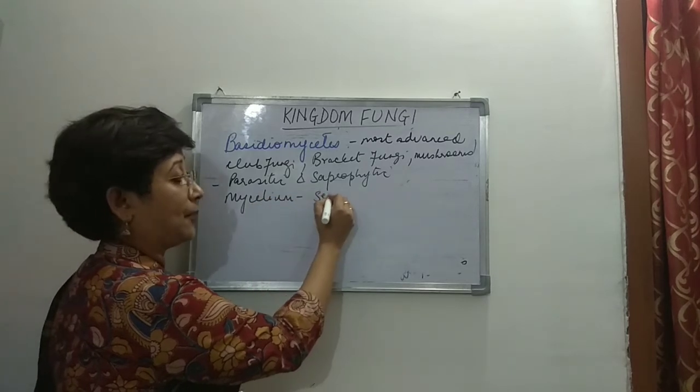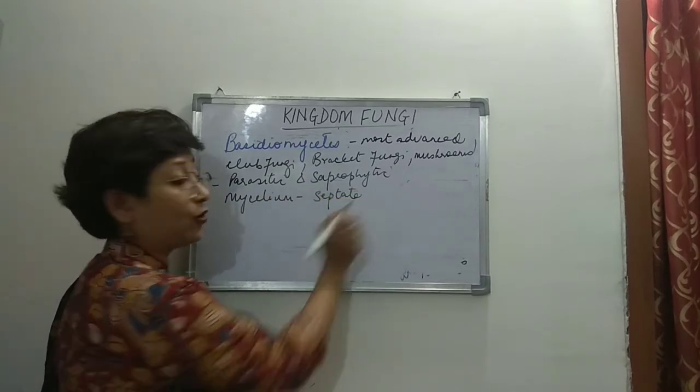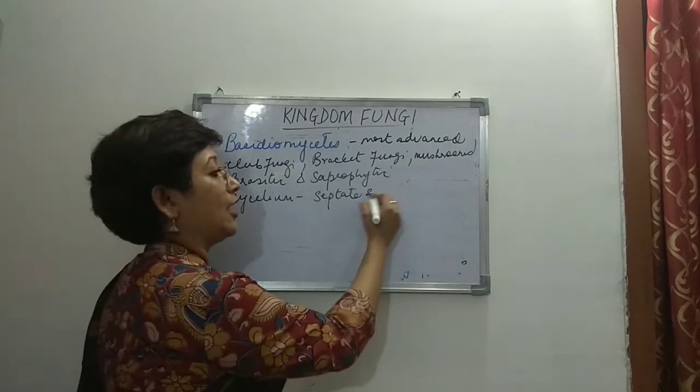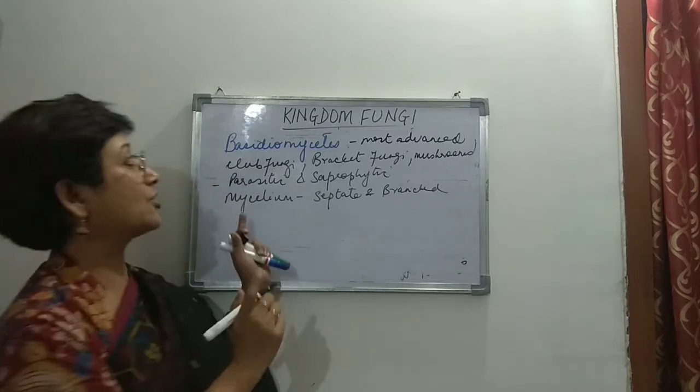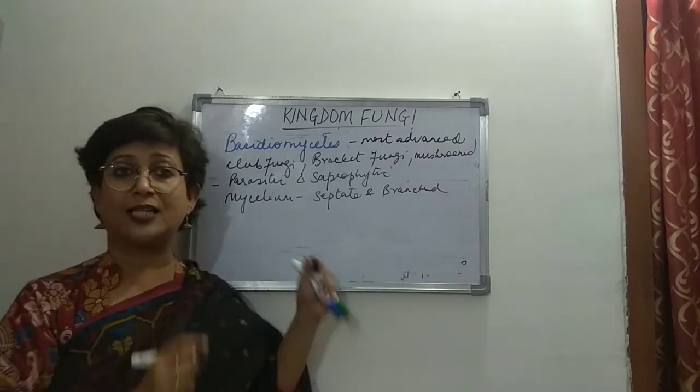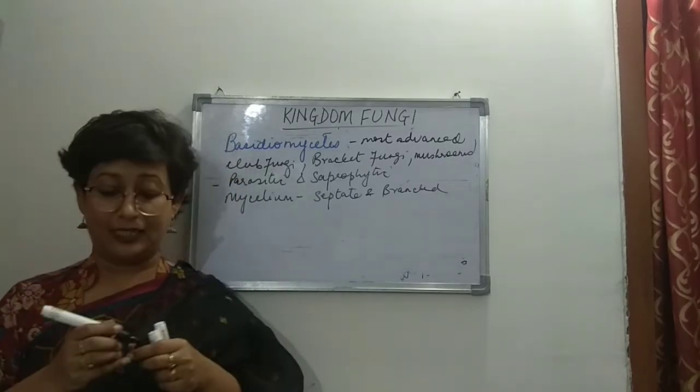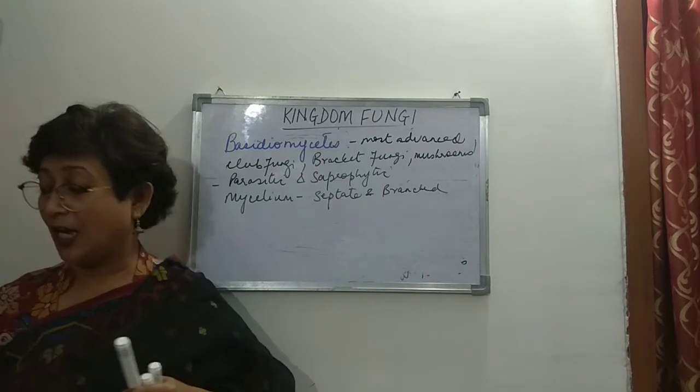Mycelium is septate, with crosswalls, and branched. Right, so Ascomycetes and Basidiomycetes have septate mycelium and the mycelium is branched.